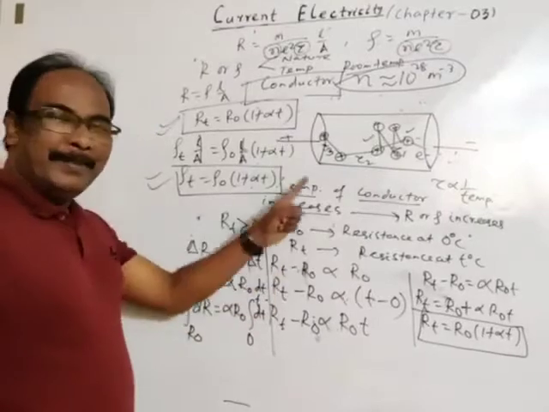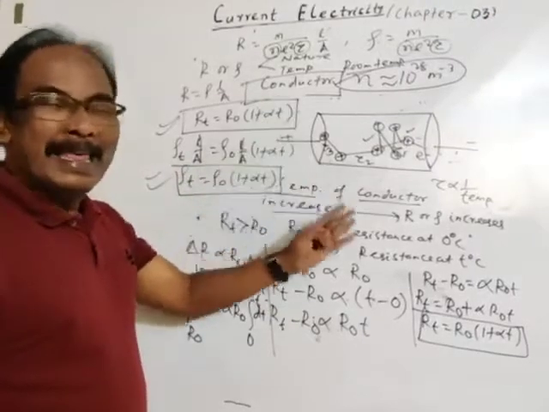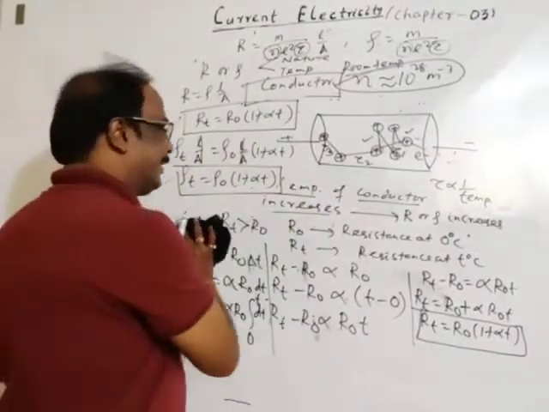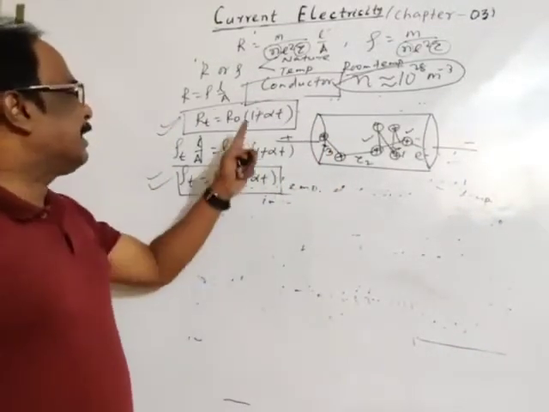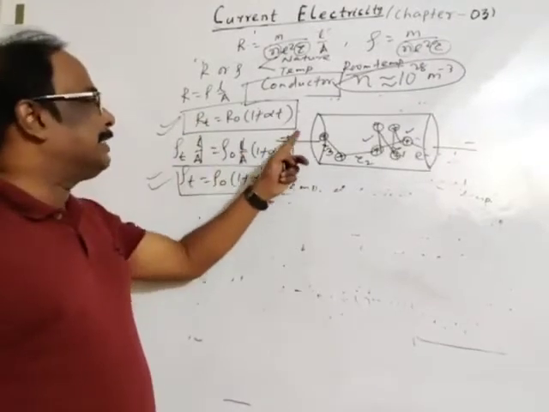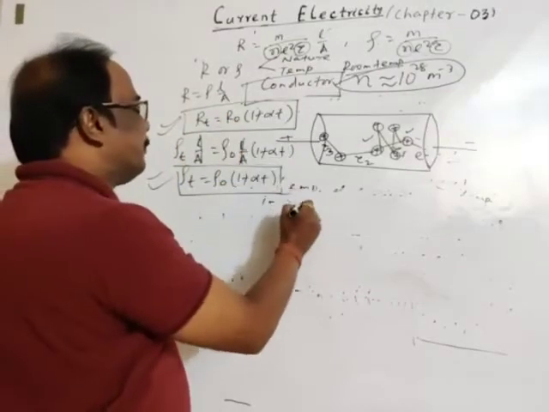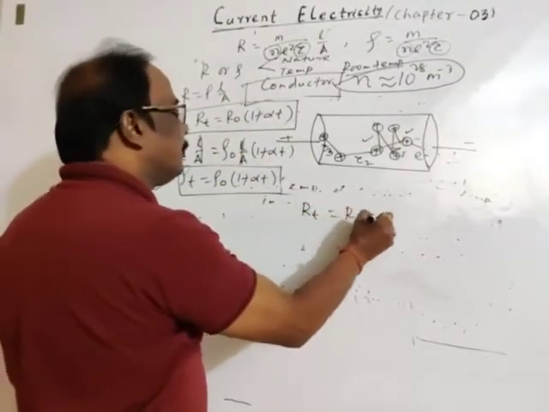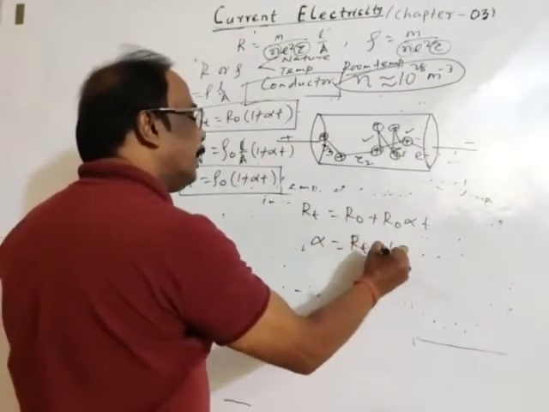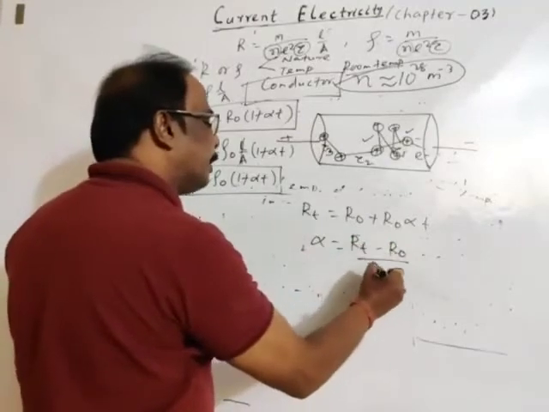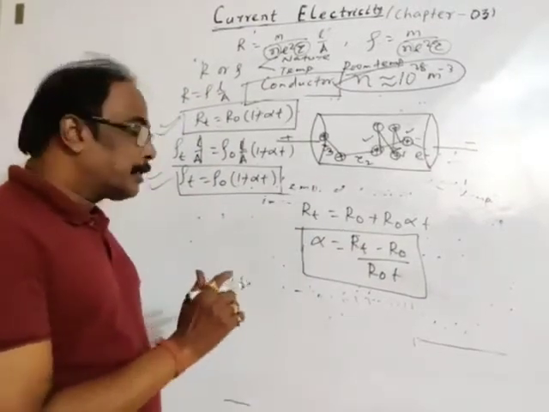Okay. So, is it clear to you? Is it clear? Okay. Can I erase it? Fine. Okay. So, resistance or resistivity increases with increase in temperature in case of conductor, and this is alpha. From this relation you see RT is equal to R0 plus R0 alpha T. Then alpha is equal to RT minus R0 divided by R0T. This is called as temperature coefficient of resistance.